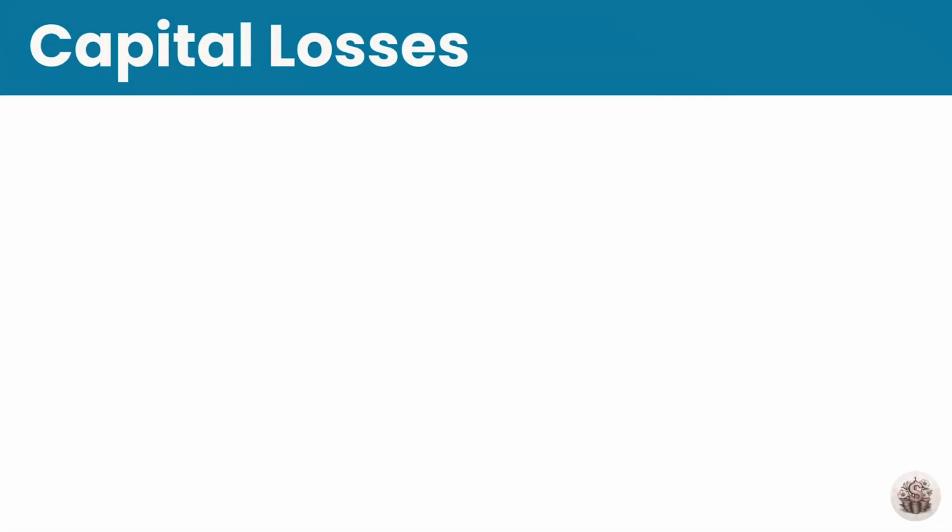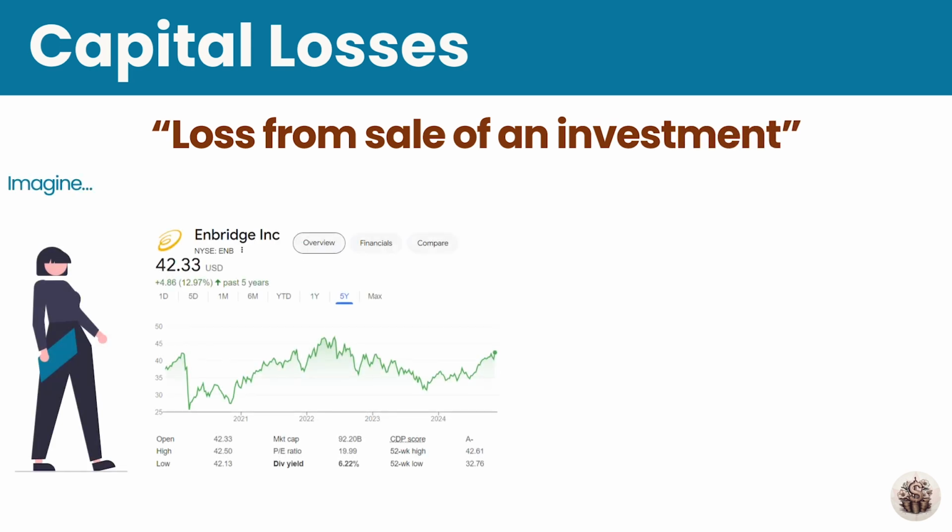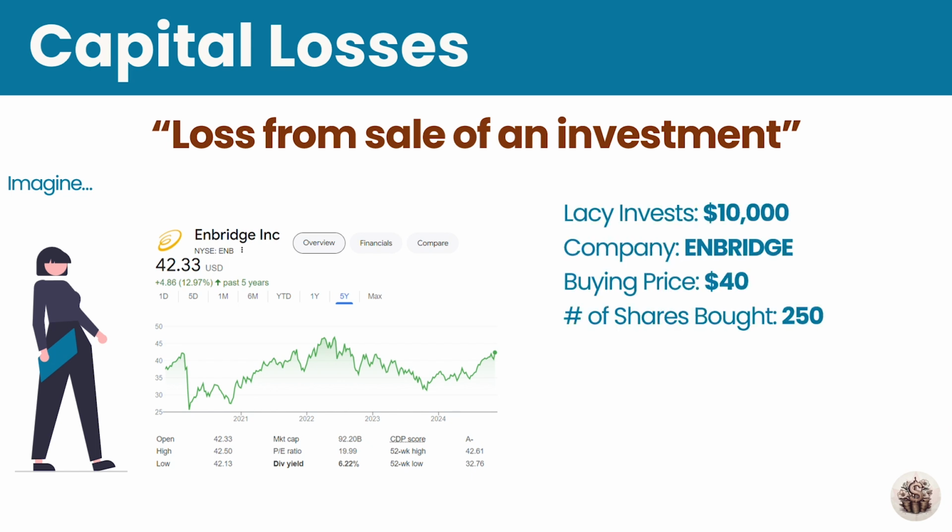Now the other end of this, where you don't make a profit but you actually make a loss, is called capital losses. How does capital loss work? So let's take the same example, similar concept. If Lacey had invested in 250 shares of Enbridge at $40 a share and sold it all when it reached $35, she would have a capital loss of $1,250 because her buying price is $40, but she sold it at a lower price of $35.